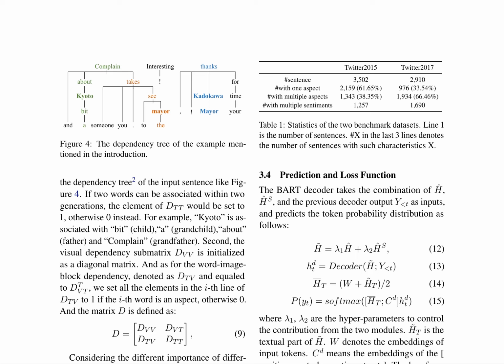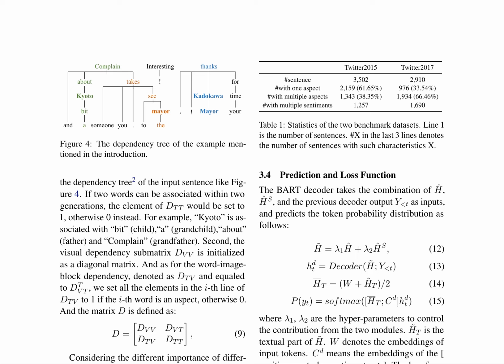This research paper presents a novel approach for aspect-based multimodal sentiment analysis, MABSA, which involves analyzing sentiment towards specific aspects in multimodal data, such as images and text. The authors propose a model called the Aspect-Oriented Multimodal (AoM) framework, which integrates visual and textual information to identify aspects and their corresponding sentiments.